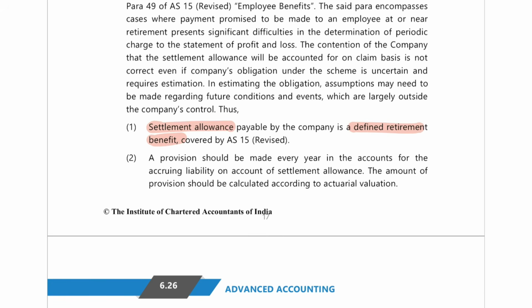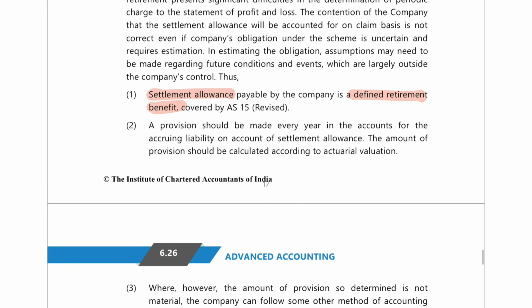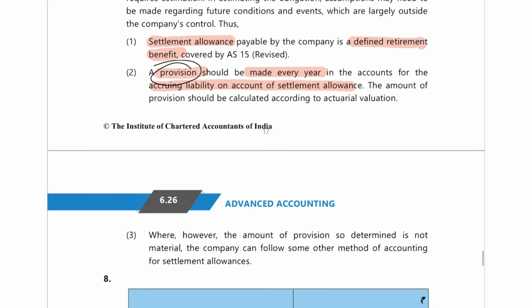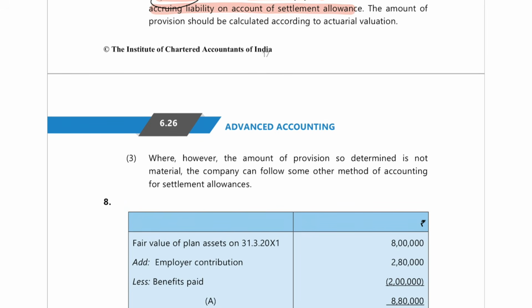So it is an employee defined retirement benefit or employee benefit. Here the provision is to be made every year in the accounts, accruing liability on account of settlement. So however much you think, on an estimated basis, the claim will come in the future, according to that you have to create a provision every year. And here they are saying that you can make use of actuarial valuation to calculate the provision also.